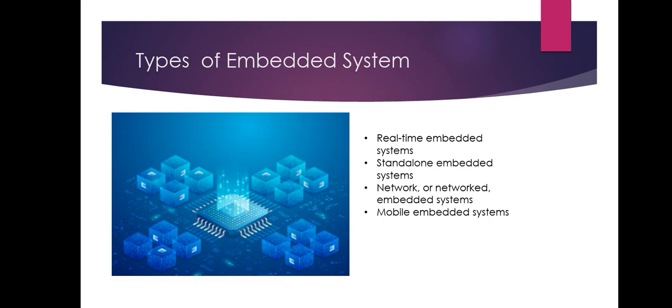And then network embedded system. It can easily connect with other devices and it can transmit and receive the data. So next, mobile embedded system. It can be easily carried from one place to another. So these are some of the types of embedded system.